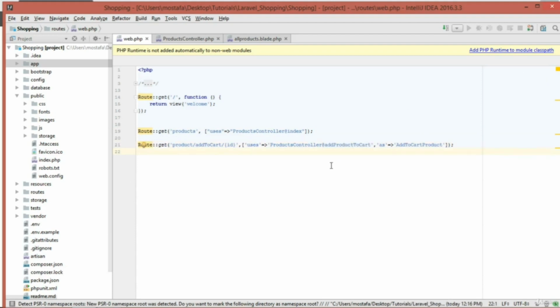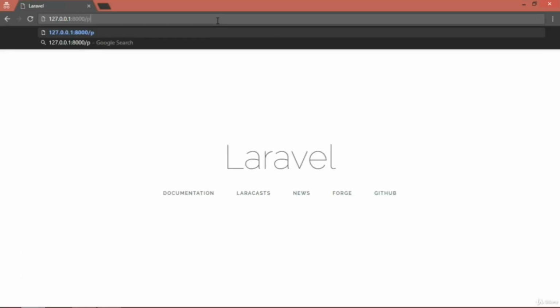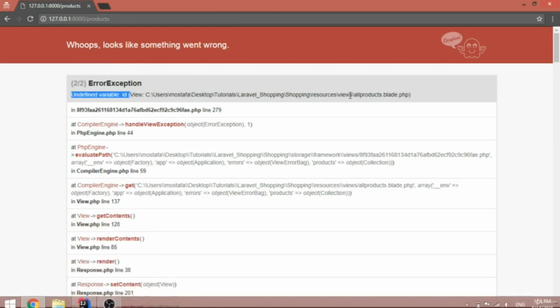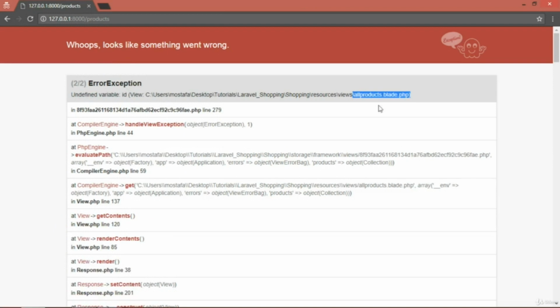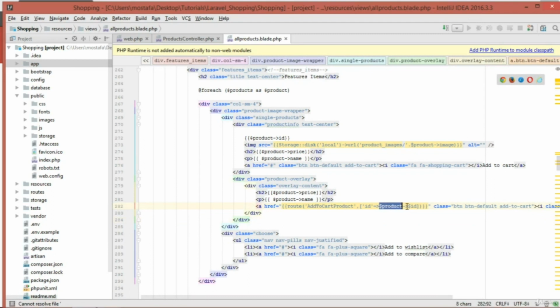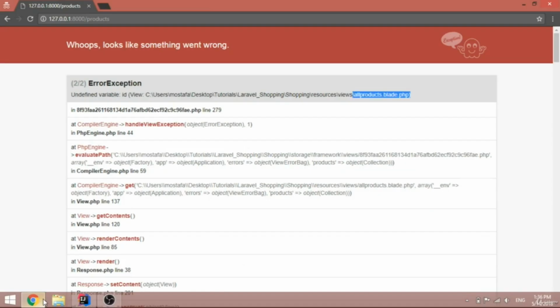Now let's save everything and get to our browser. I'm going to type here products, hit enter. We have an error here. It says undefined variable ID, and the problem is inside this file. And as you can see, the error is that when we call the ID, we should not have this dollar sign. So I'm going to save and refresh again.